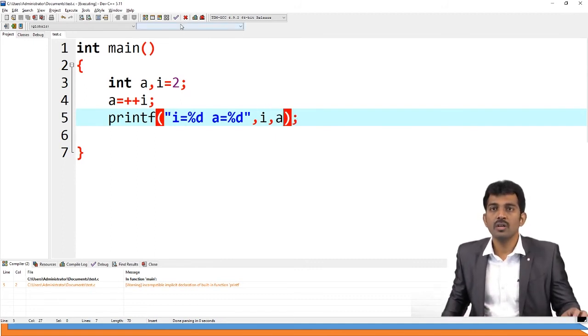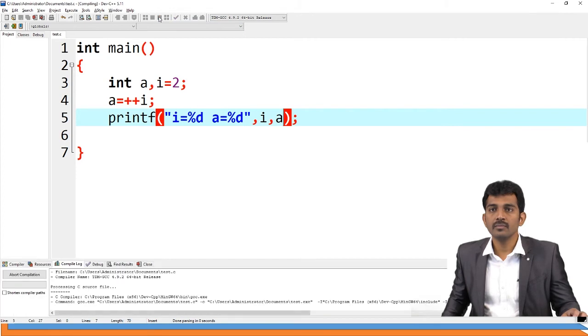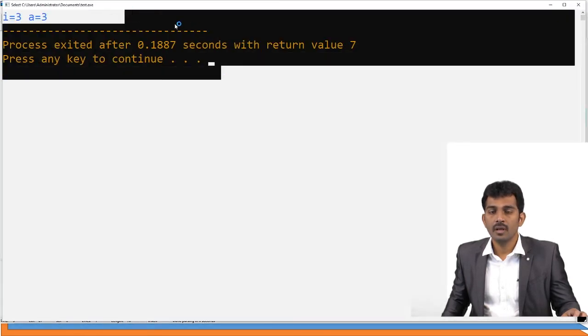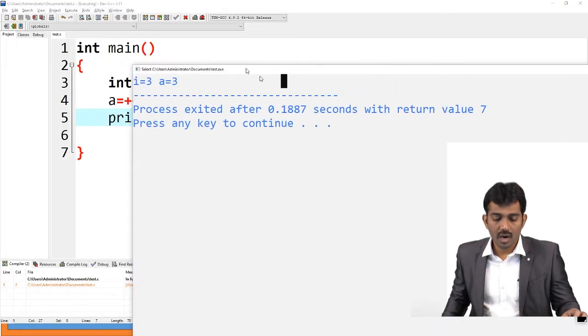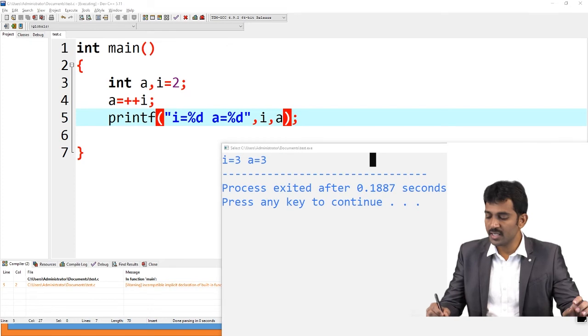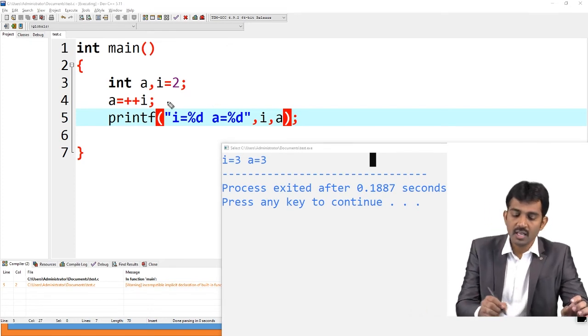If you run this code, yeah, I equal to 3, A equal to 3. The reason is pre-increment. Pre-increment means A equal to plus plus I means first increment the value.